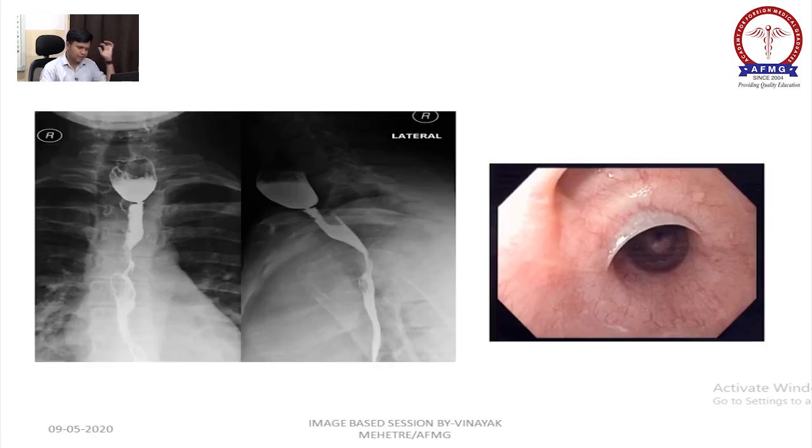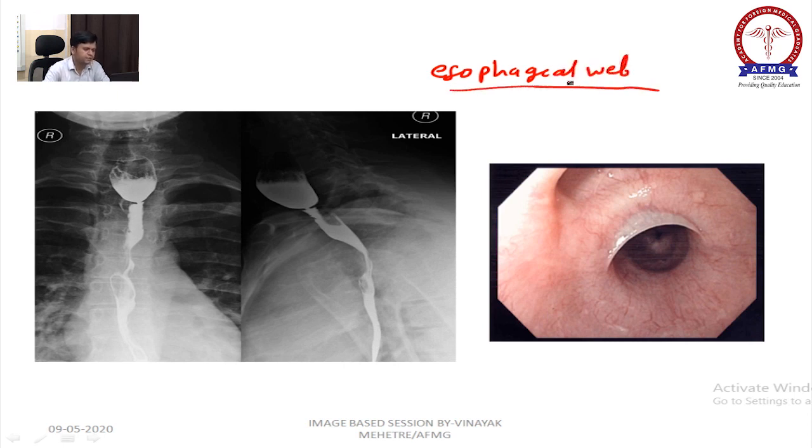This is the image of esophageal web. See, this is your esophagus, and there will be presence of connective tissue web like this.